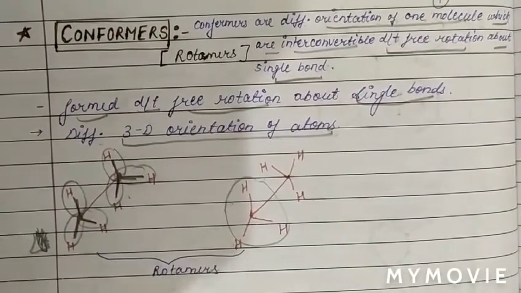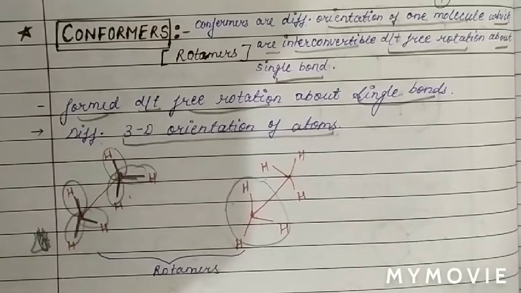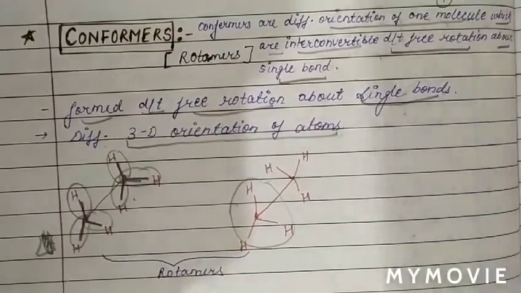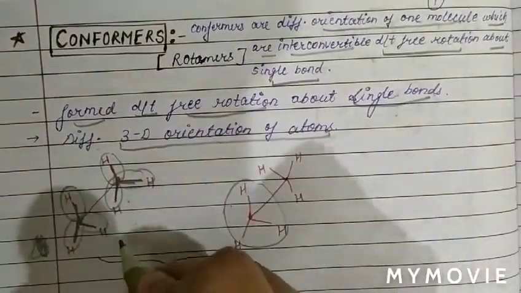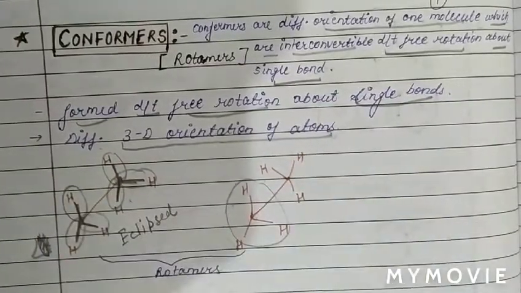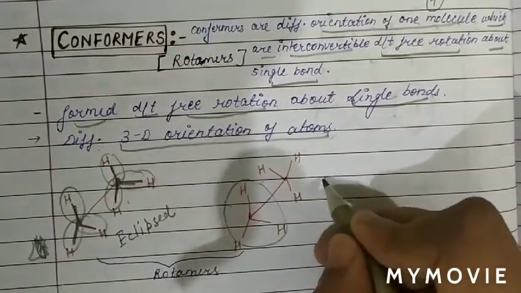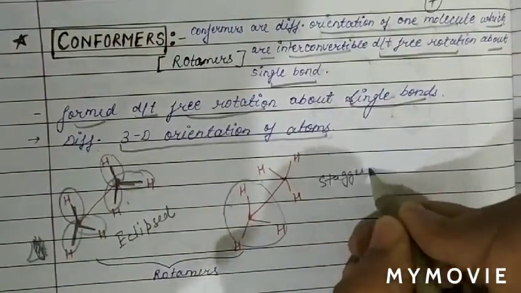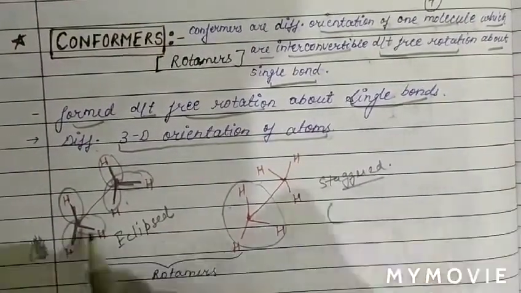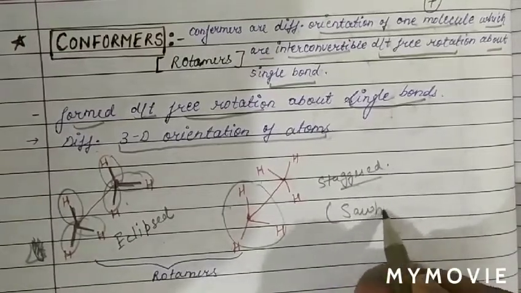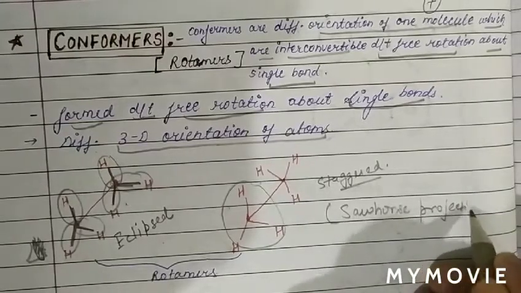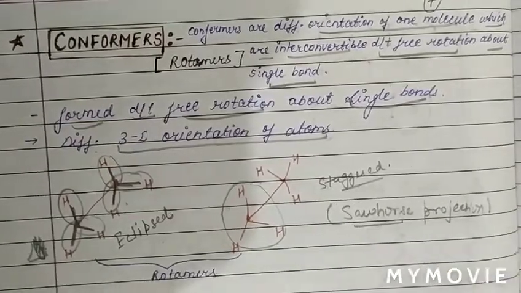Now we will discuss the projections of conformers. First we will discuss the Newman projection. This projection which we have seen is the eclipsed position, and this position we call the staggered position. The projection we can see we call the sawhorse projection, which is named after scientists.